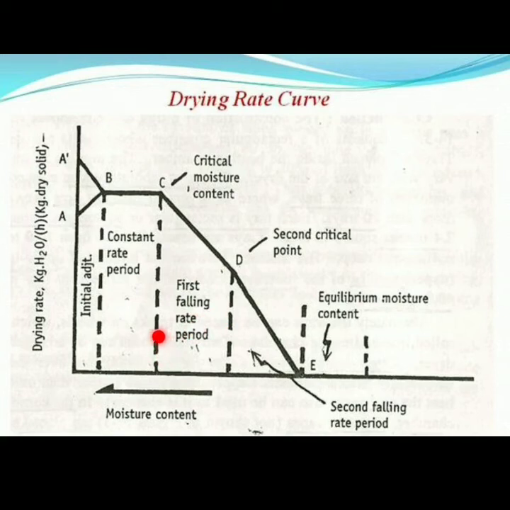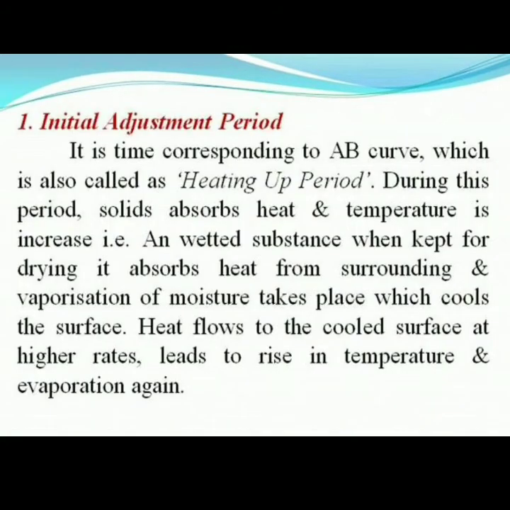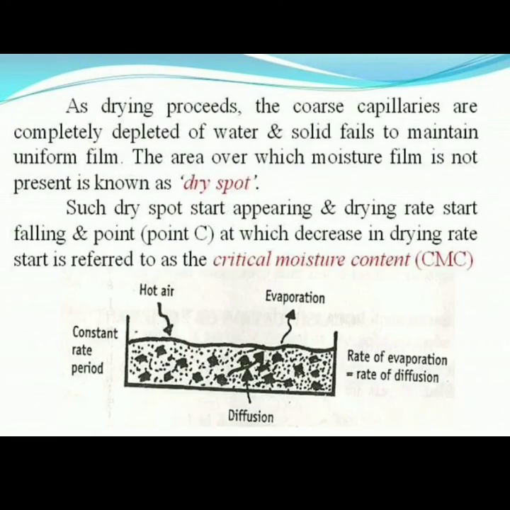During this period, the surface water is no longer replaced at a rate fast enough to maintain a continuous film on the surface. So dry spots begin to appear and the rate of drying begins to fall off.